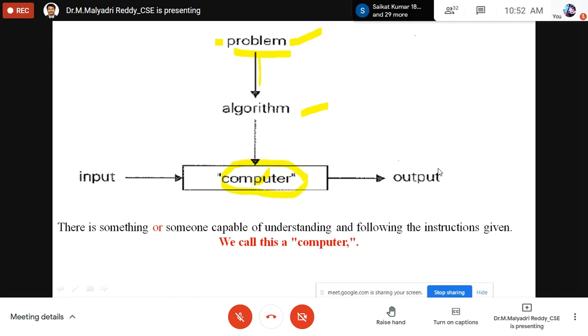Then give it to the computer, implement that algorithm on the machine. Right? You develop the algorithm in this step. After that, you implement the same algorithm on the machine, that means the computer. What are the inputs?